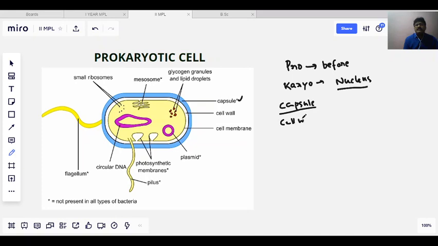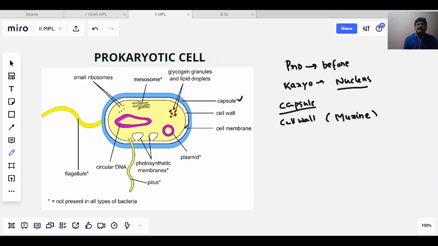In bacteria the cell wall is made up of a substance known as murein. So murein is a substance which is there in the cell wall of the prokaryotic cells.